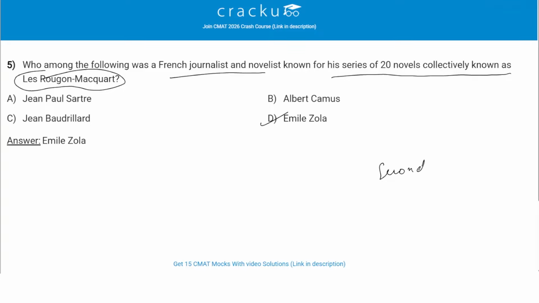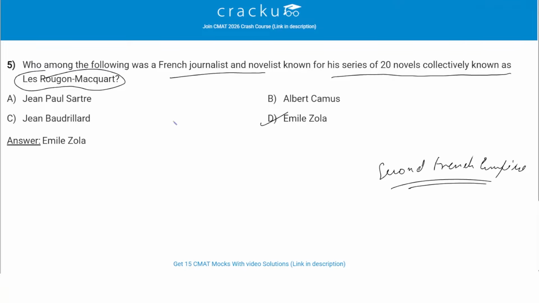So it explains the Second French Empire through the fictional Rougon and Macquart families. Zola's work reflected realism, social critique, and scientific observation of society. Beyond literature, he was also very influential in public affairs. His most notable role was in the Dreyfus affair, where he wrote the open letter J'Accuse, which defended justice and human rights. So he was a very influential figure during the French Empire, and therefore the correct answer is Émile Zola.